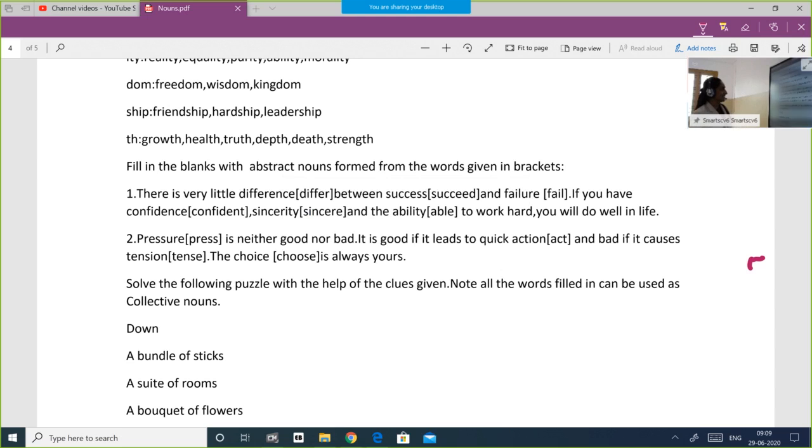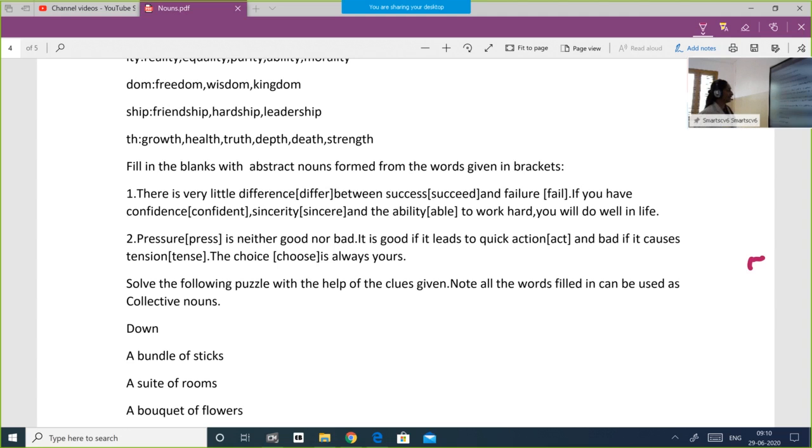So I'll repeat the sentence. There is very little difference between success and failure. If you have confidence, sincerity, and the ability to work hard, you will do well in life. Remember, the words will be given in bracket. You will have to change those words into the abstract form. Words will be given in bracket. For the exam, if it is asked, you have to write like that.